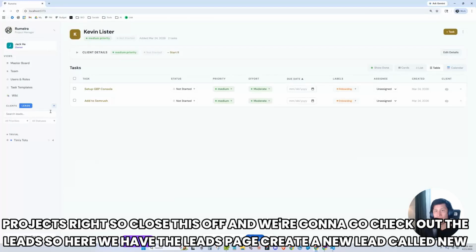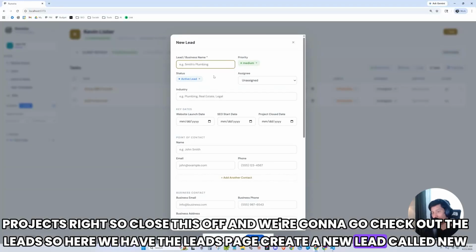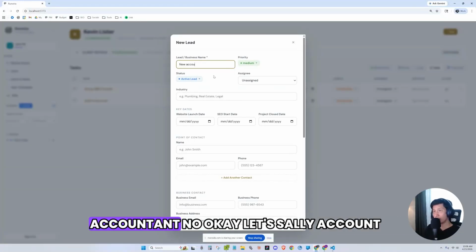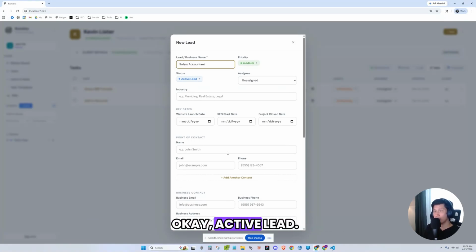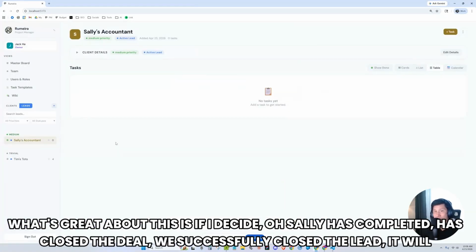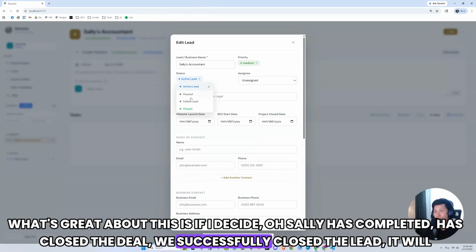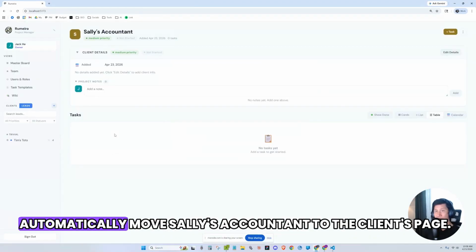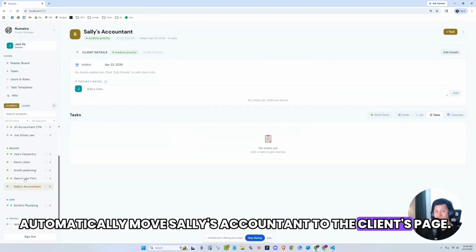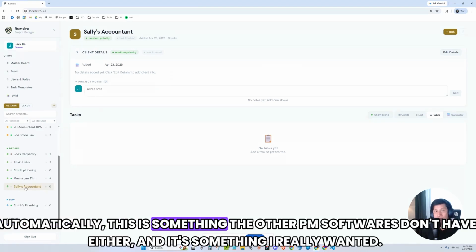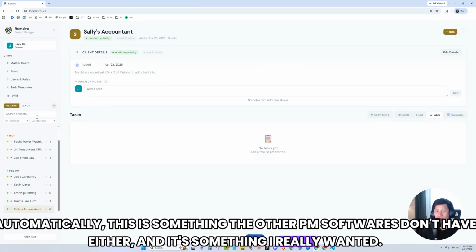So here we have the leads page. Create a new lead called new accountant. No, okay, let's do Sally accountant. Okay, active lead. What's great about this is if I decide, oh, Sally has closed the deal, we successfully closed the lead, it will automatically move Sally's accountant to the clients page. Automatically. This is something the other PM softwares don't have either, and it's something I really wanted.